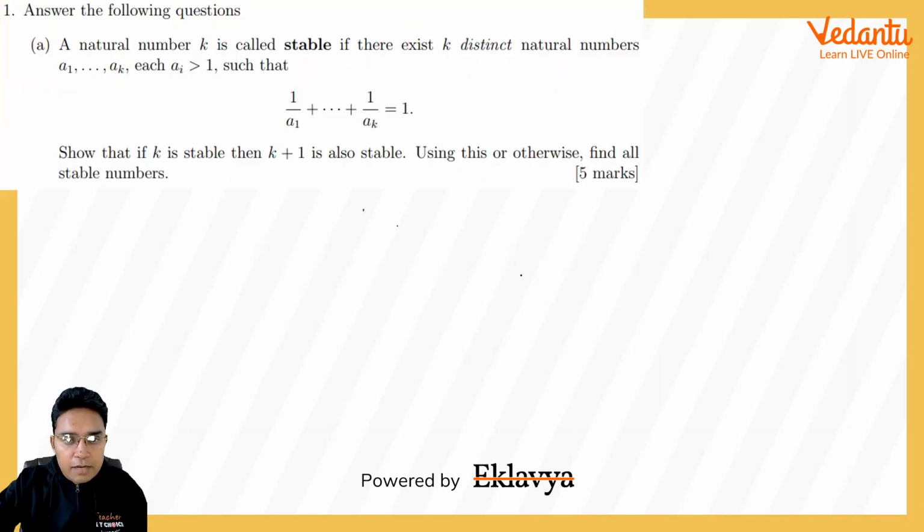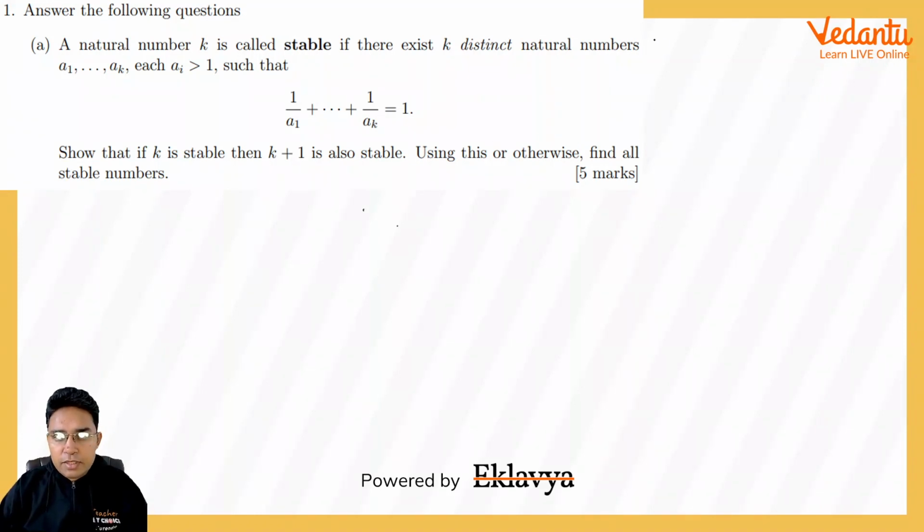So let us start with this first question, which says a natural number k is called stable if there exist k distinct natural numbers a1, a2, ..., ak, with each ai greater than 1, such that the sum of reciprocals of all these integers is equal to 1. We have to prove that if k is stable, then k plus 1 is also stable. Using this or otherwise, find all stable numbers.